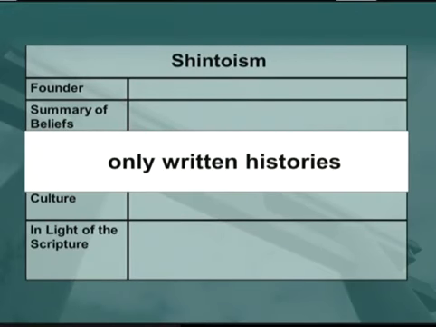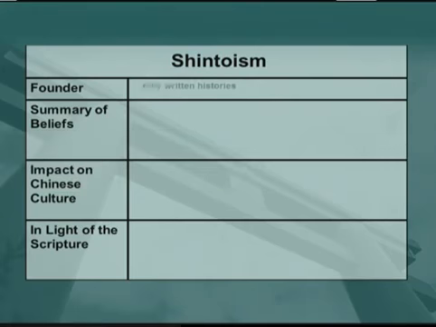So let's talk about the religion of Japan. The two major religions in Japan are Shintoism and Zen Buddhism. Shinto really didn't have a clear beginning with a specific founder. The first evidence of Shinto was the book of the Kojiki, which established the Japanese imperial family as descendants of the sun goddess. You see, Shintoism is a form of nature worship.